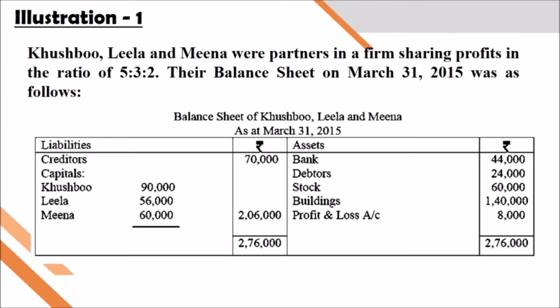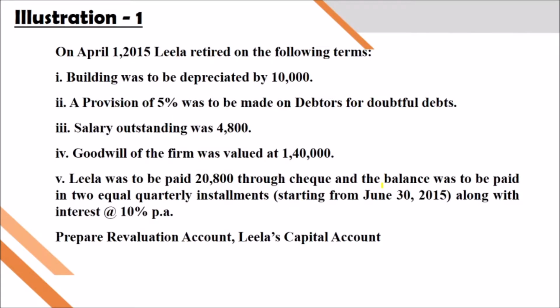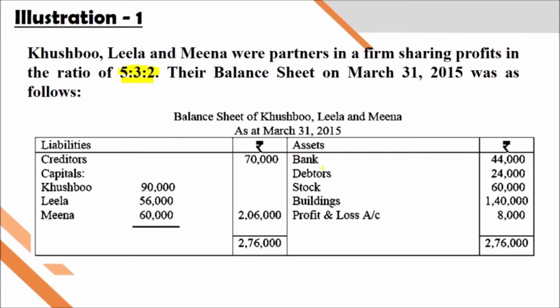Here, three partners are there: Kushbu, Leela, and Meena. They are sharing profit in the ratio 5 is to 3 is to 2. Their balance sheet as on the retirement of the partner is here. One partner is retiring. Leela is retiring. So the bank has 44,000, debtors 24,000, stock 60,000, building 1,40,000, and profit and loss debit balance 8,000. On the liability side, creditors 70,000, and the capitals of all the partners are there.